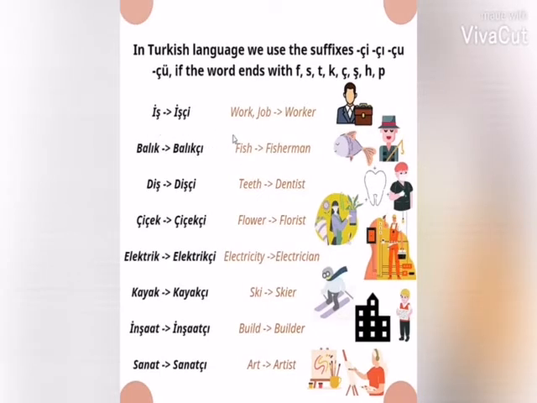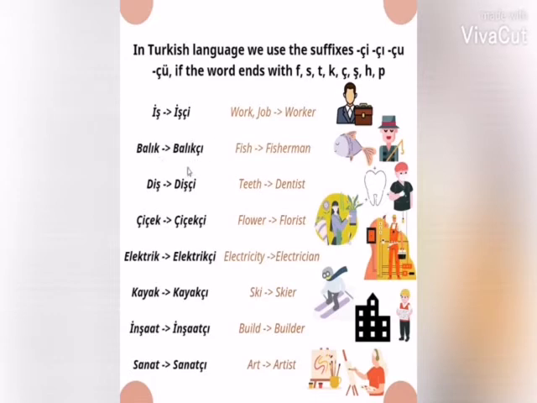Ish means work or job. Ishchi means worker. Ish has the last letter she and the last vowel E, so according to the rule, G will be used. Balak means fish. Balakcha means fisherman. Balak has the last letter K and the last vowel E, so according to the rule, Ch will be used.